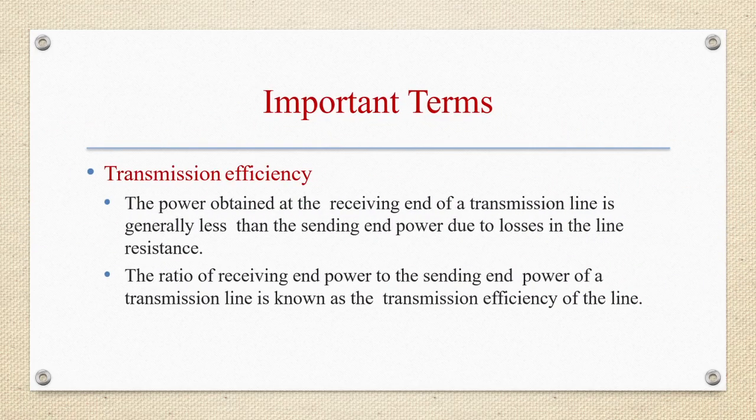Now let us see, after voltage regulation, transmission efficiency. Power obtained at the receiving end of a transmission line is generally less than the sending end power due to losses in the line resistance. The ratio of receiving end power to the sending end power is known as the transmission efficiency of the line.